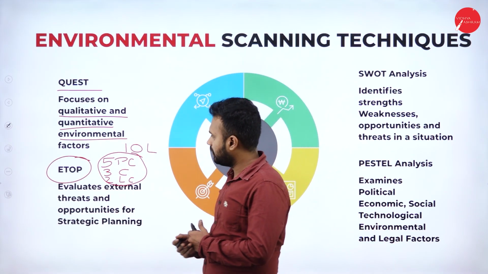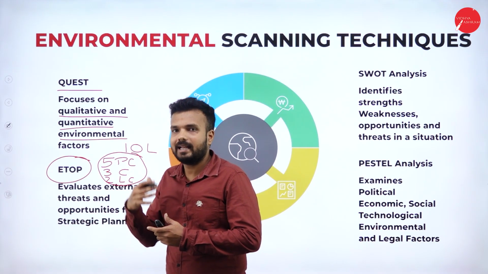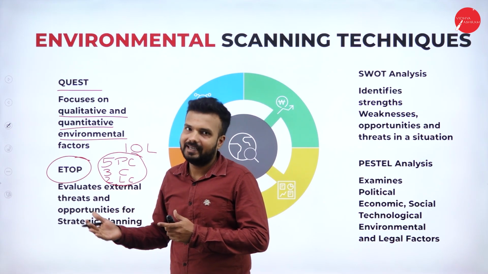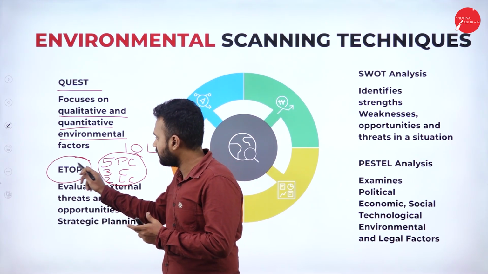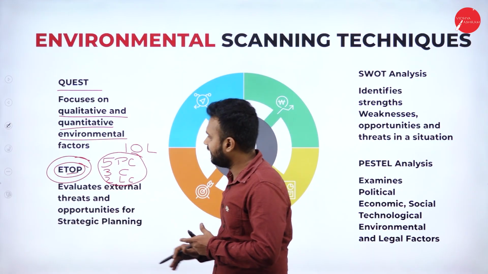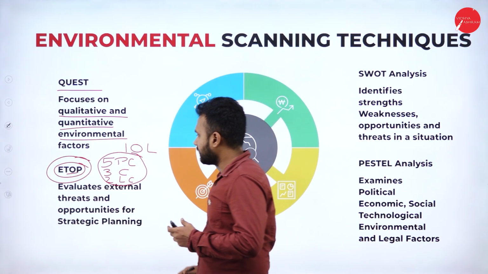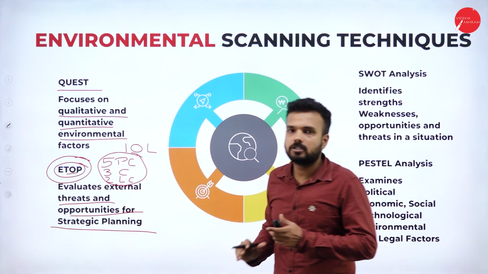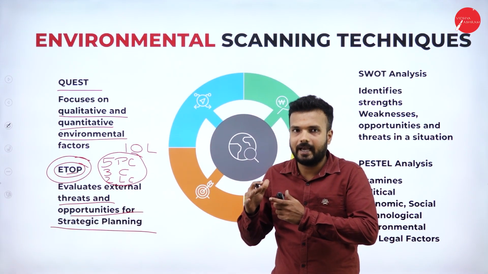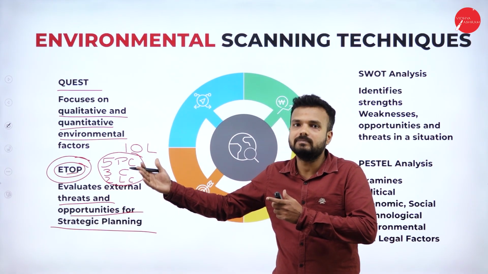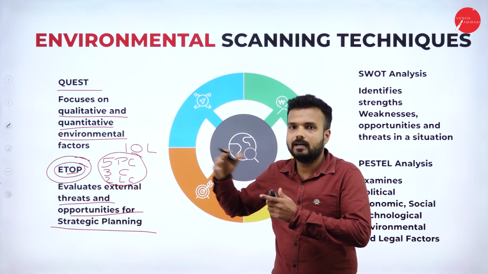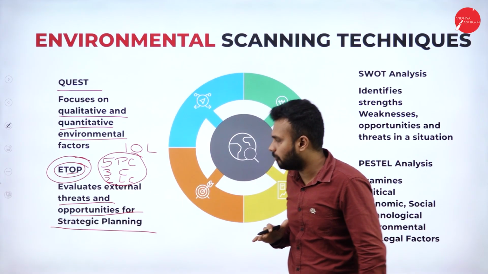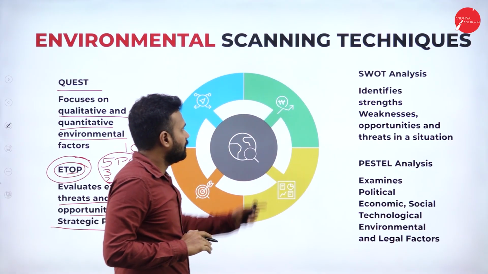When it comes to ETOP analysis, we need to analyze the threats of the external environment, followed by the opportunities available in the external environment. Threats and opportunities we need to consider, that we call ETOP analysis. So environmental external threats and opportunities for strategic planning. Based on the threats to the business and the opportunities available in the market, we need to plan a strategy for the success of our organization. That we call ETOP analysis, followed by SWOT analysis.